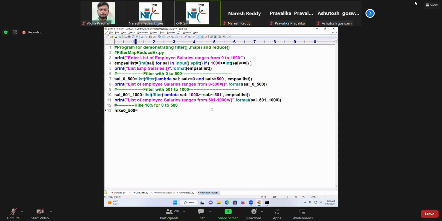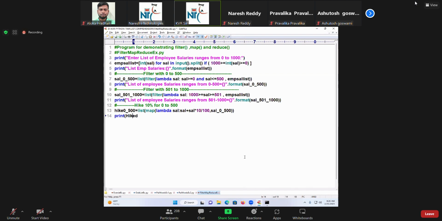500. Come on, students: list of map of lambda sal colon sal plus sal into 10 by 100, comma what? Sal, comma. These salaries are filtered or not? Yes, that I need to give it. This is for mapping.